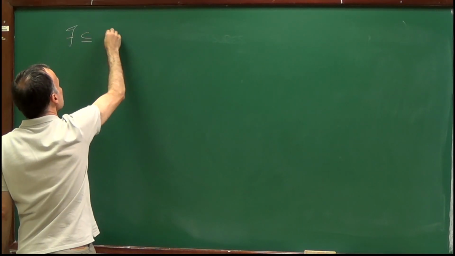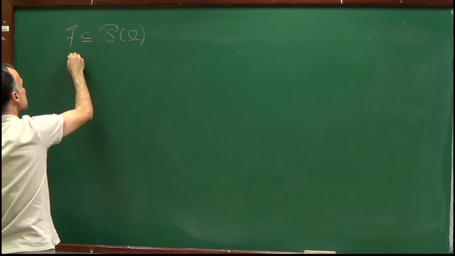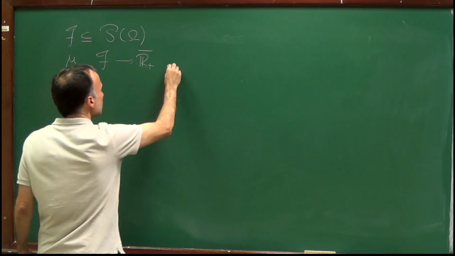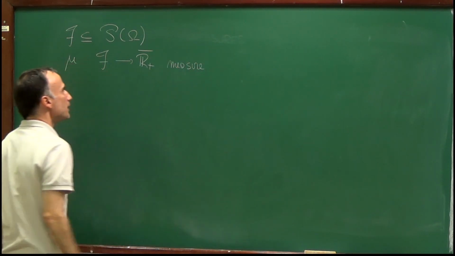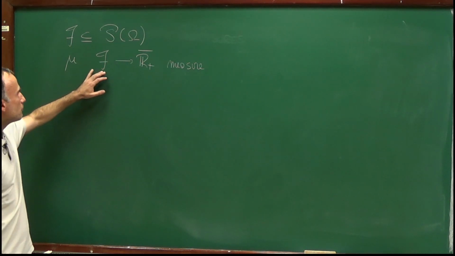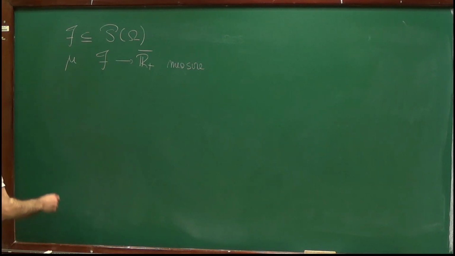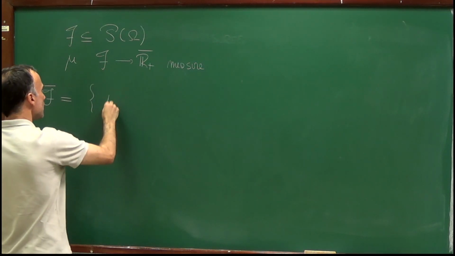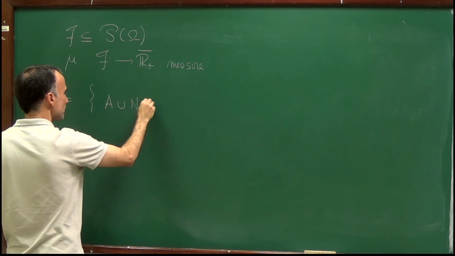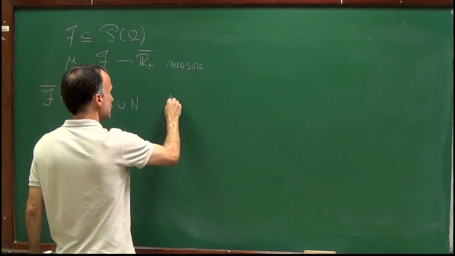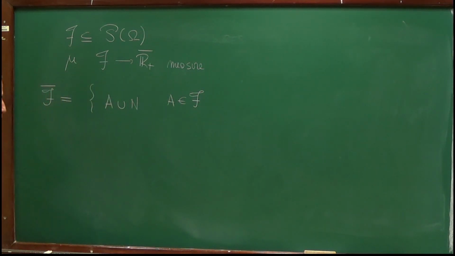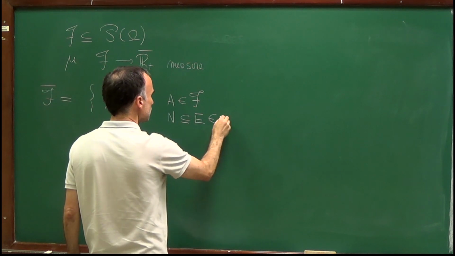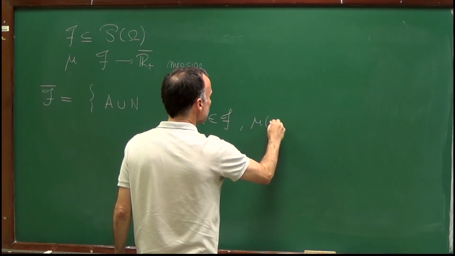So let's start extending our sigma algebra. There is a sigma algebra F, and there is a measure mu defined on F. And now let's start by defining a sigma algebra which contains F. So I will represent by F bar all the sets which can be written as follows: a union of two sets, A union N, where A is an element of the sigma algebra F, and N is contained in a set E, which belongs to the sigma algebra F, and such that mu of E is equal to 0.